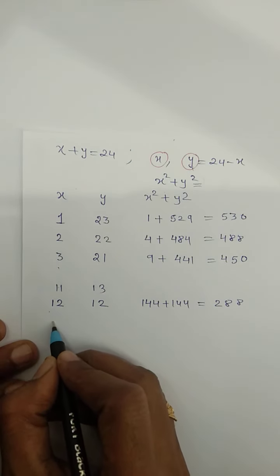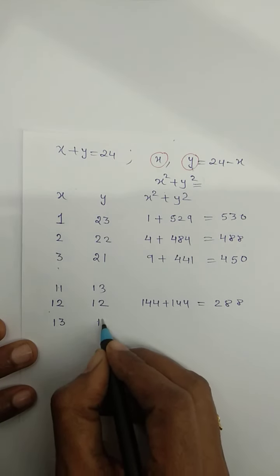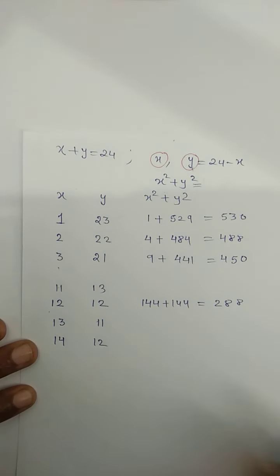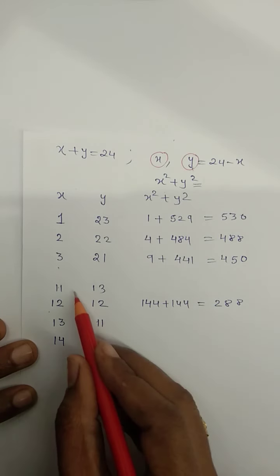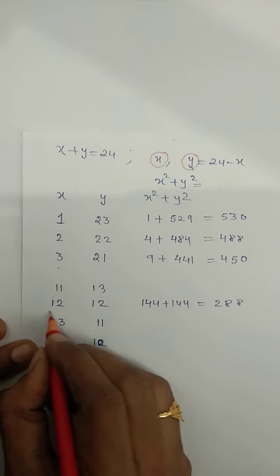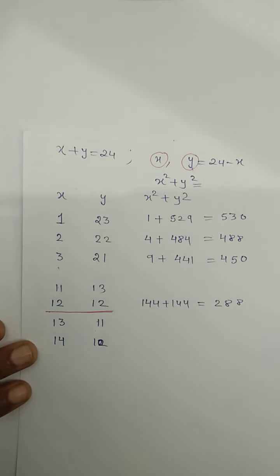After 12, if I try the first number as 13, then the second I will have to take 11. If I take 10 here, then here I will have to take 14. But can you see these are getting repeated? 11, 13 and 13, 11 mean that after this I will have to stop, because the same pair of numbers is going to get repeated.